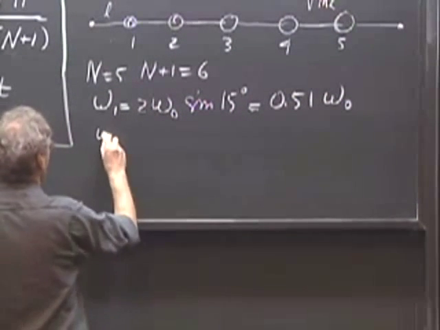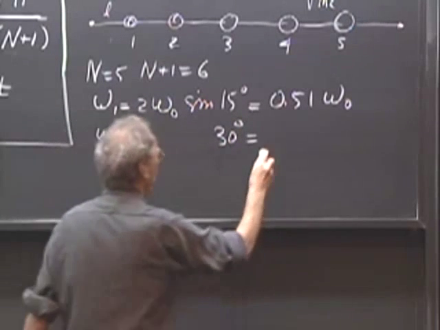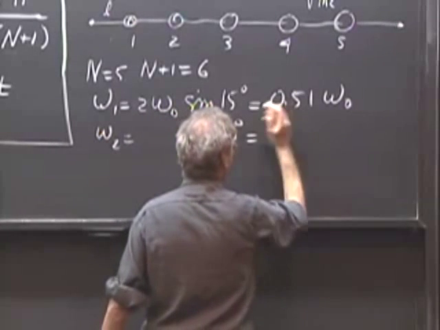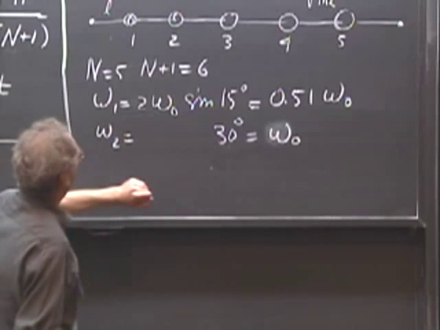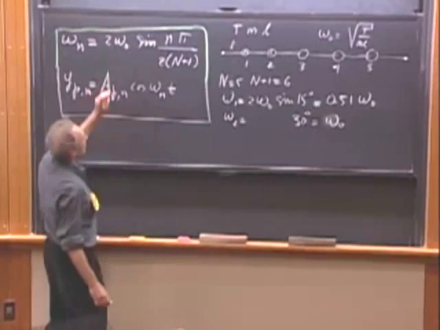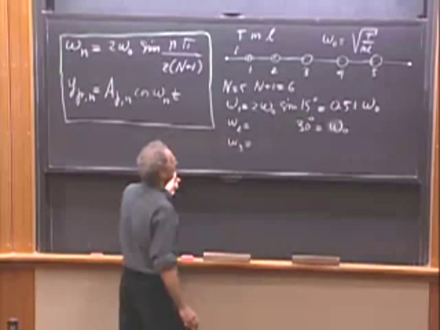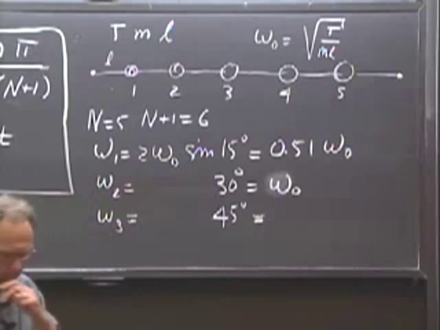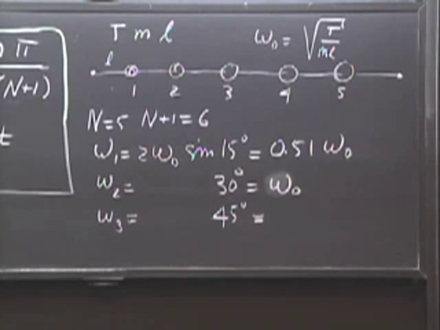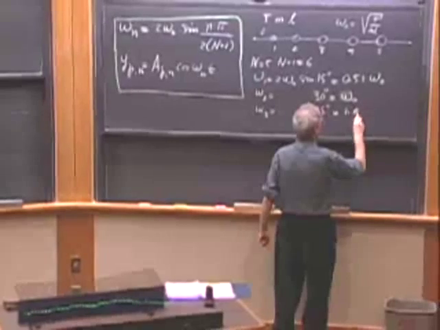I now go to omega 2, and I get the same thing, except I get 30 degrees. So I get 0.5. I get exactly omega 1, omega 0. Right? Because the sine of 30 degrees is 1/2. And I get omega 3. And now I get the sine of 45 degrees, which is approximately 1.41, not exactly, but that is the square root of 2, so that is about 1.41 times omega 0.